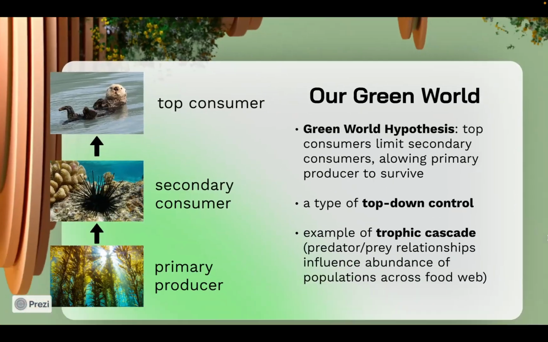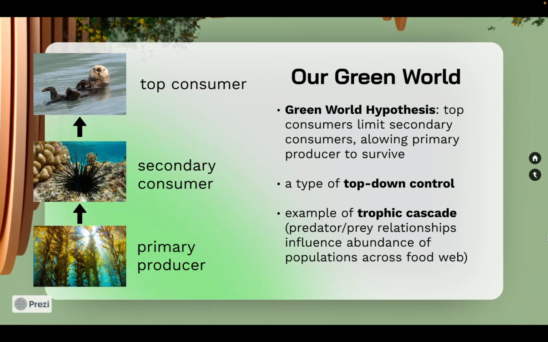Today, plants still dominate the Earth's landscape, but that begs the question, why is the world still green? Why don't animals just eat all the plants? The green world hypothesis explains that predators actually play a crucial role in this, as they prey on herbivores, which prevents them from overeating plants.